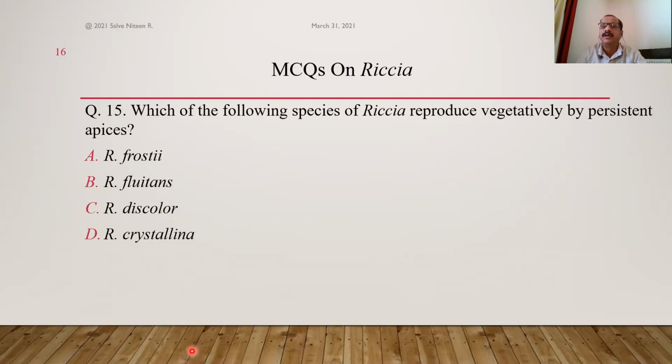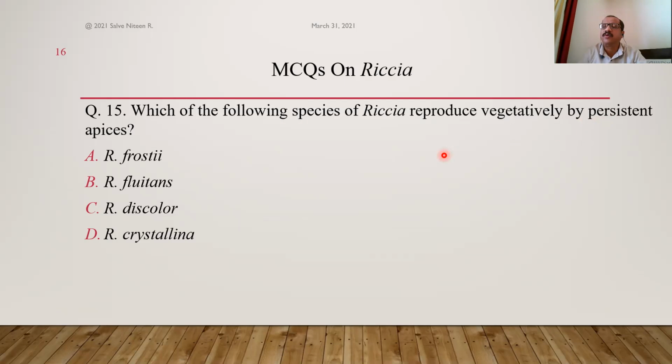So here the question is asked regarding persistent apices, the apices which remain persistent even under unfavorable conditions. We studied that the whole plant body dries up and dies except the apical region, which remains persistent. It grows deep into the soil during unfavorable conditions, and when the conditions become favorable, as in the rainy season, these persistent apices come above the soil surface.